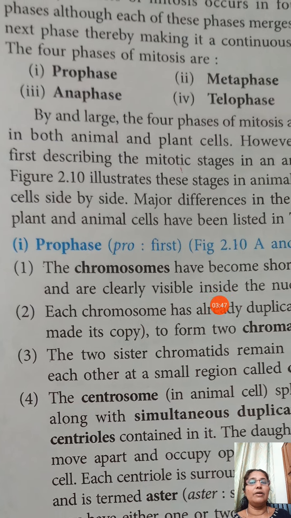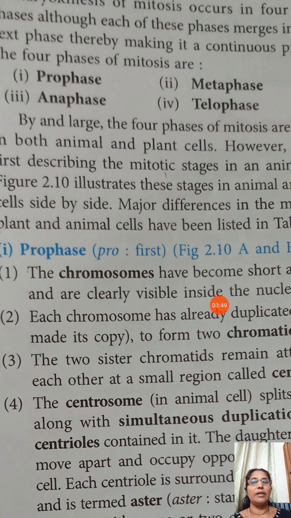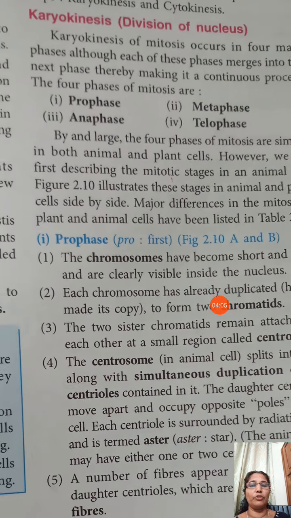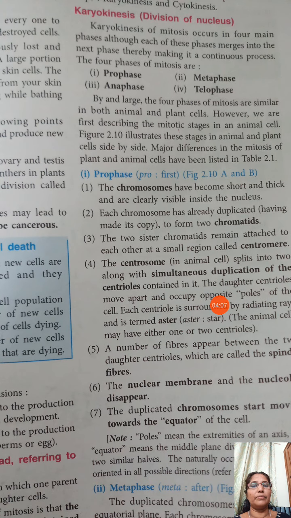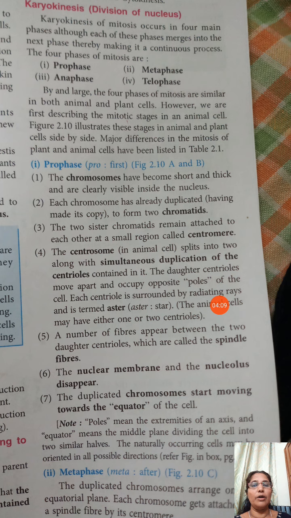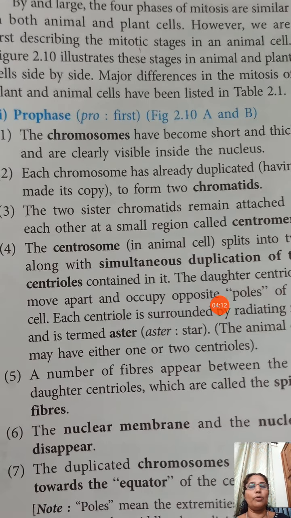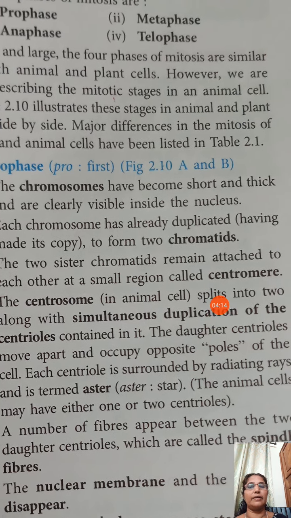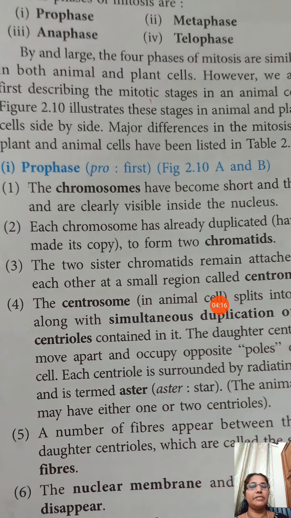Karyokinesis contains four stages: prophase, metaphase, anaphase and telophase are the four phases of cell division. Several stages are there for the prophase. Certain characteristics are there for the prophase. The chromosomes have become short and thick and are clearly visible inside the nucleus.